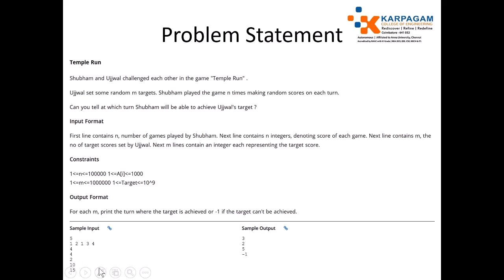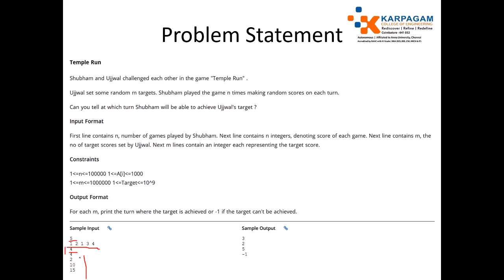Here, as we discussed in the problem, the first line will be the number of games played by Shubham, which is the size of the array, and the second line contains n integers denoting the scores of each game. The next line contains m, the number of targets. When you get m values, you have to enter m lines. This 4 means you need to enter 4 lines.